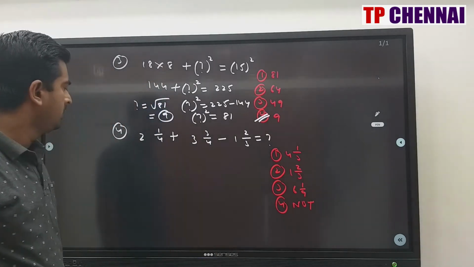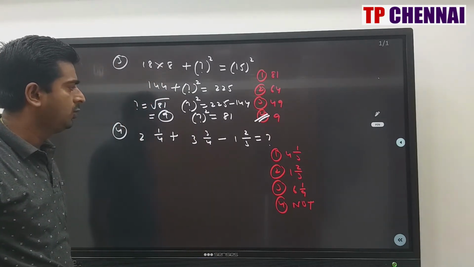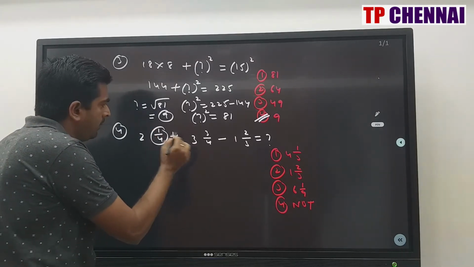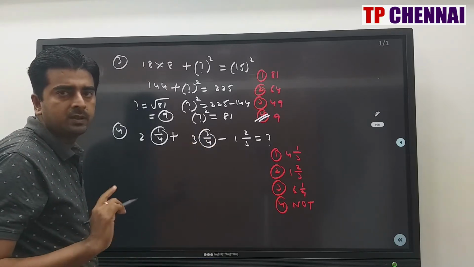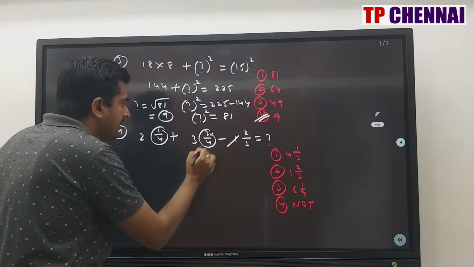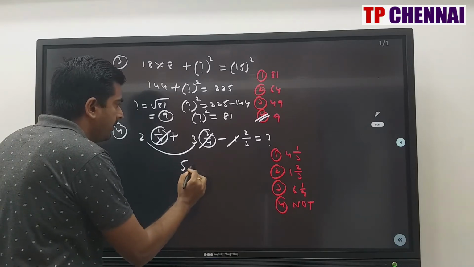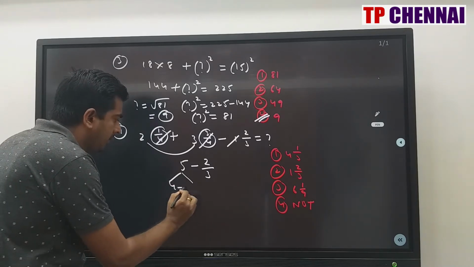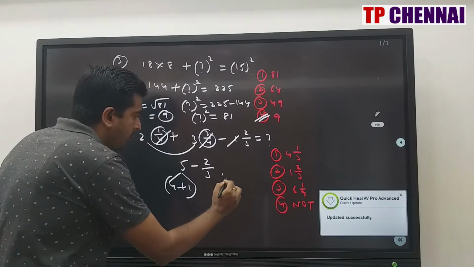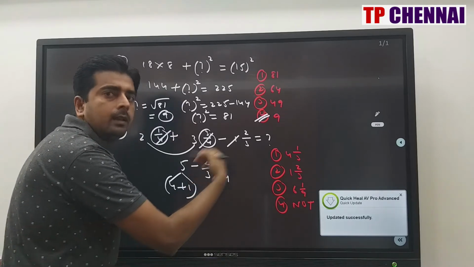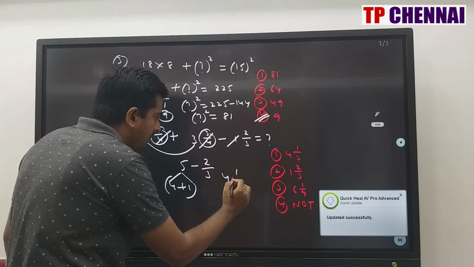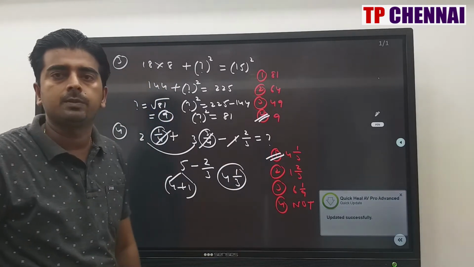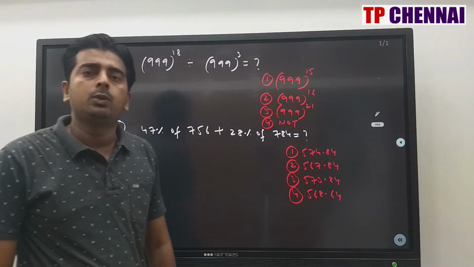Next one, fourth one. 2 1 by 4 plus 3 3 by 4 minus 1 2 by 3 is equal to question mark. Now observe here, this 1 by 4 and this 3 by 4 will give you 1. So 1 and minus 1 will be cancelled. Now add this number 5, this is minus 2 by 3. 5 can be written as 4 plus 1. So 4, 1 minus 2 by 3, what is the answer? 4 1 by 3, which is the first option. My answer is the first option. I hope you are clear with the fourth one. Now we will see the fifth one.